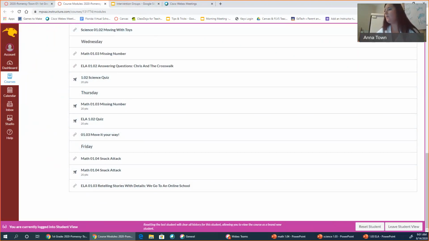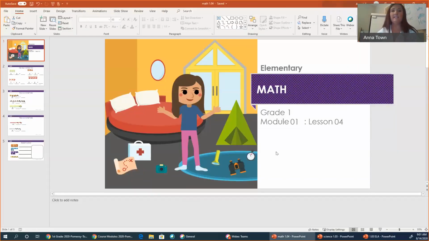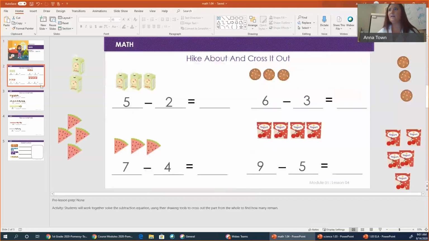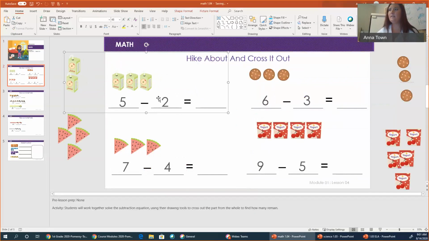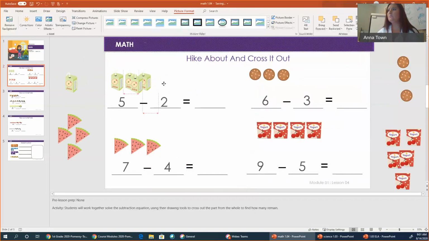Okay, I'm going to go to our math website. This is our Math 1.04 lesson. It's on subtraction. Miss Town worked with our class, and she will show you what we worked on. This first number is always going to be our biggest number in subtraction for first grade.